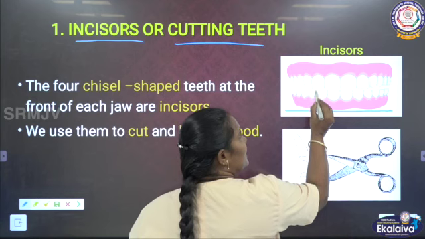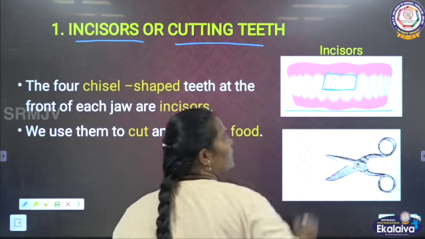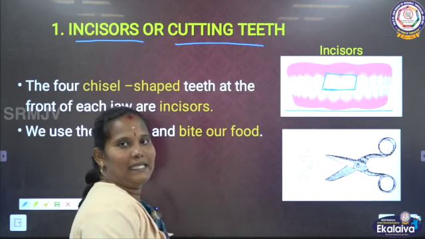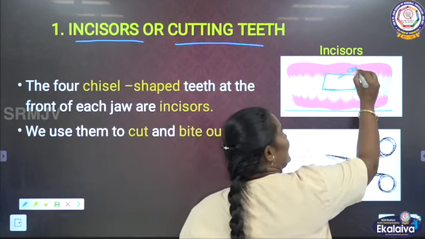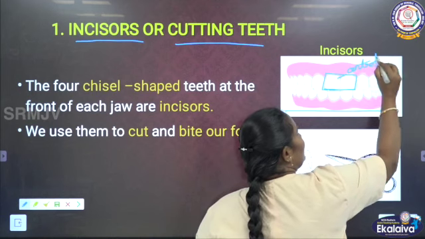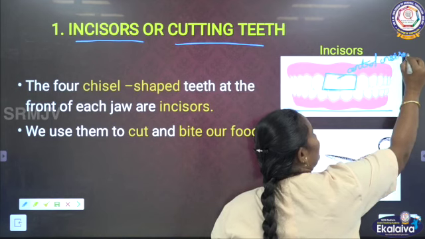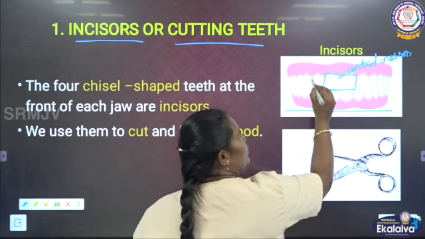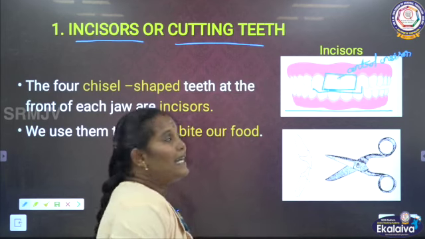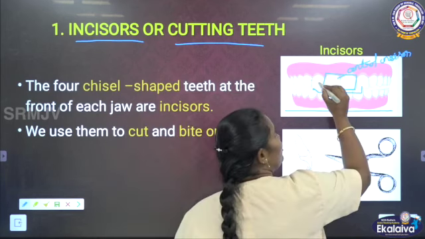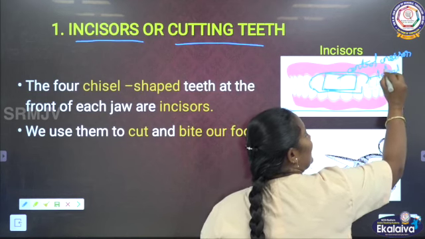Here we can see the first 2 are called the central incisor teeth. And then the next 2 are called the lateral incisor.